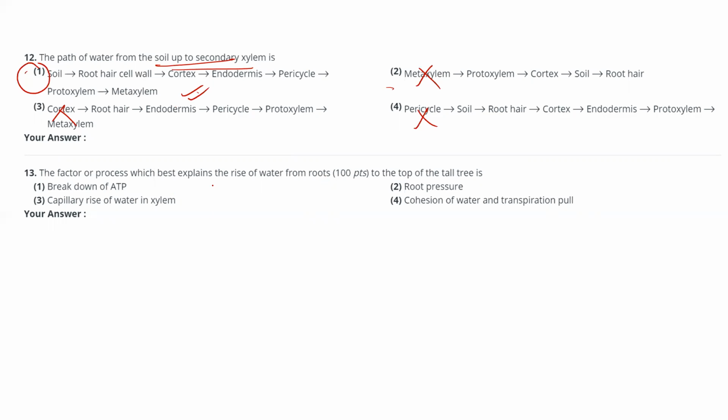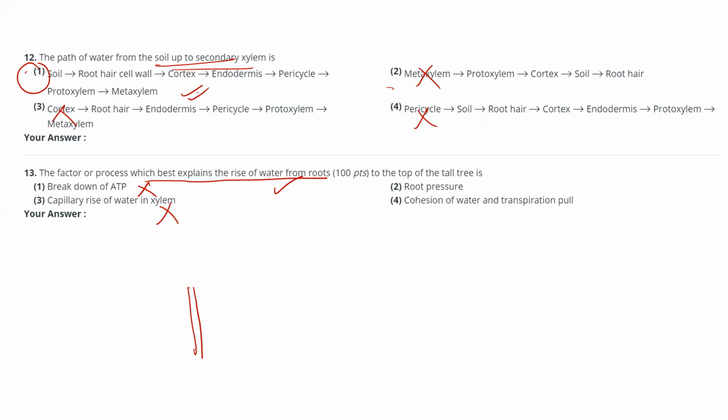Next, the factor or process which best explains the rise of water from roots to the top of a tall tree. Breakdown of ATP will not help. Capillary rise will be there only for centimeters.